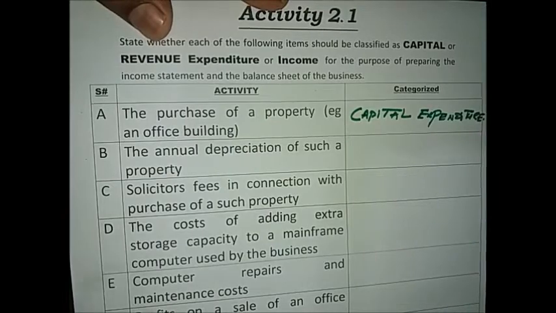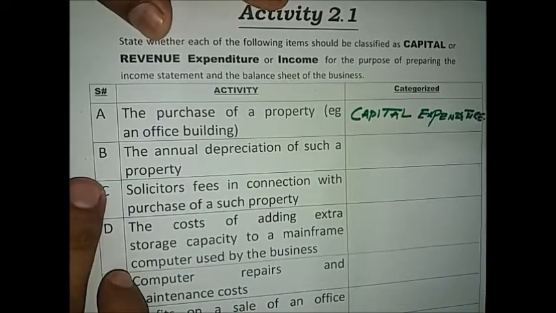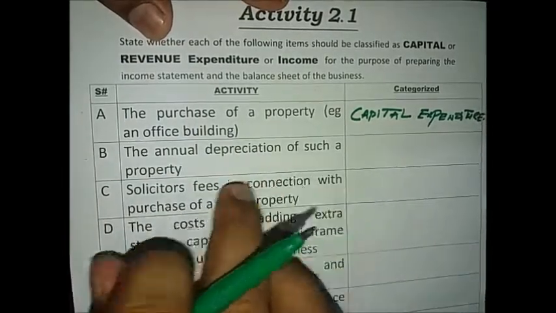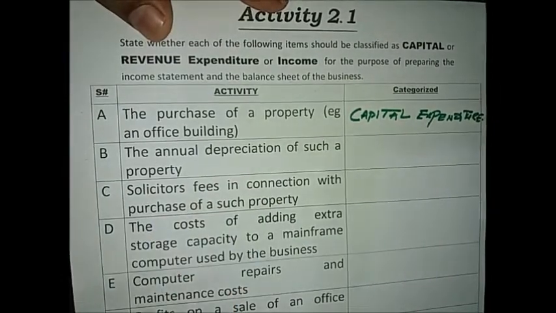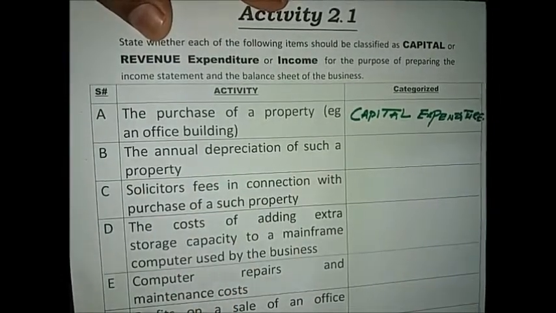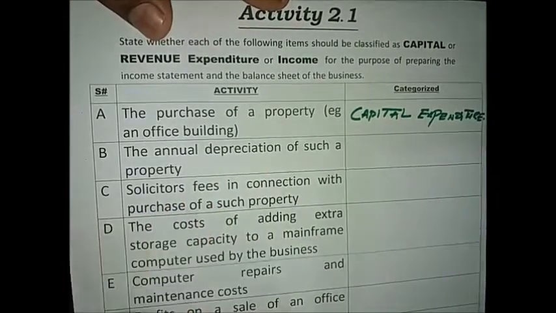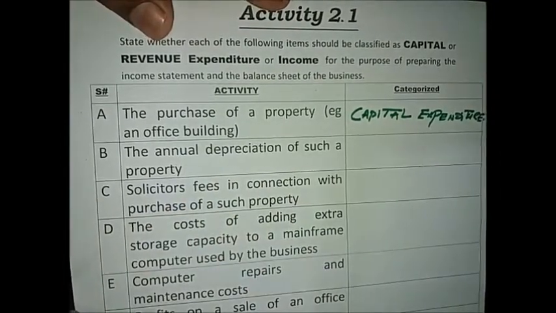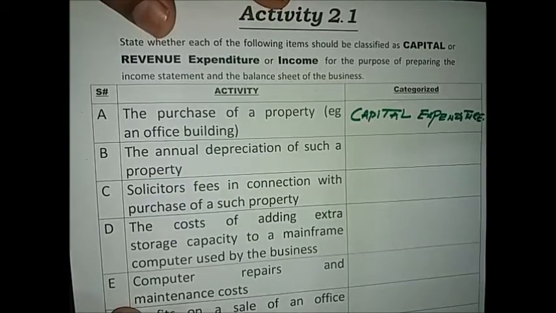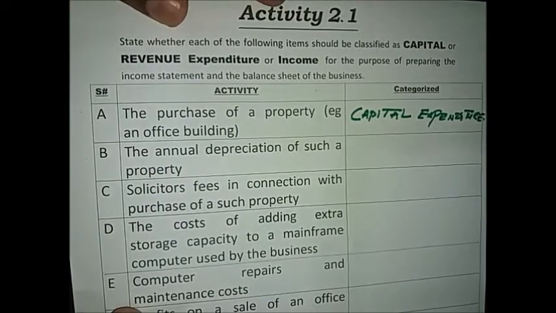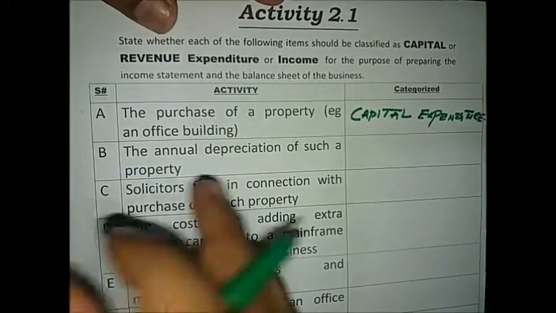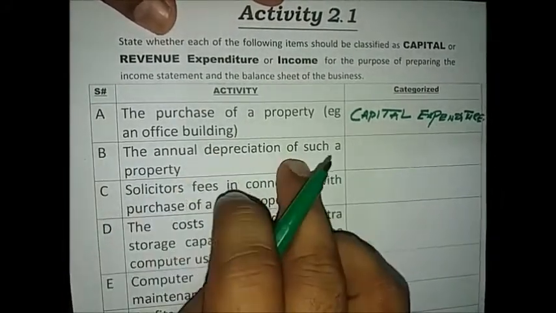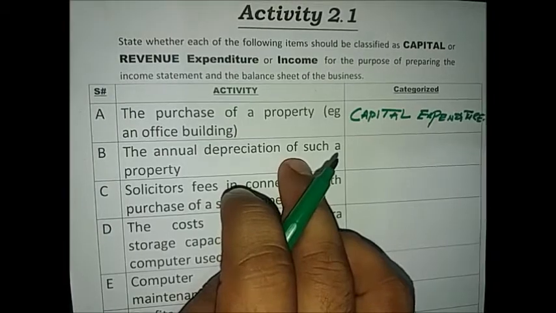In serial number B, the annual depreciation of such a property. As we know, the depreciation of a non-current asset is always recorded in the revenue expenditure. Why? Because after the end of every accounting period, we sum up the depreciation of the non-current asset, and the depreciation is charged into the income statement.